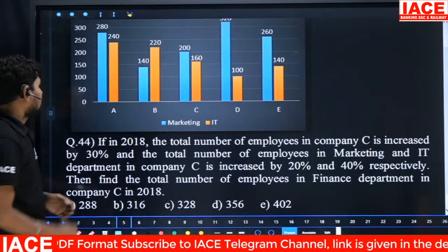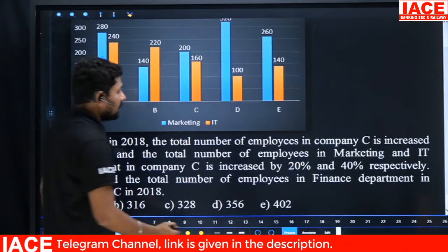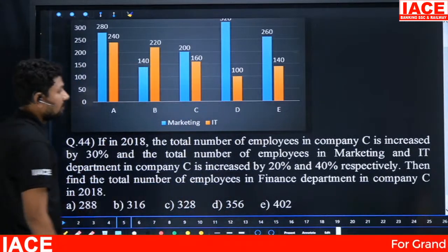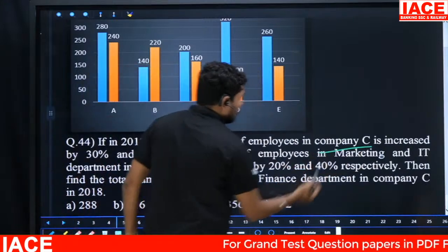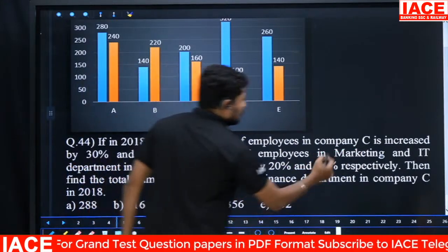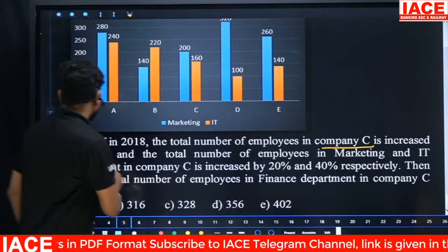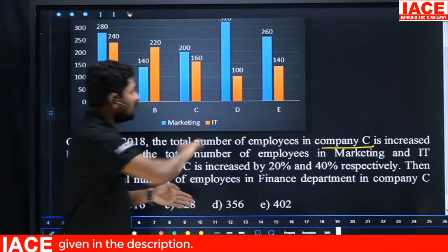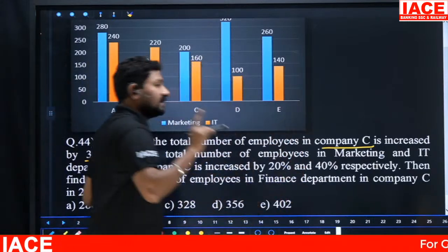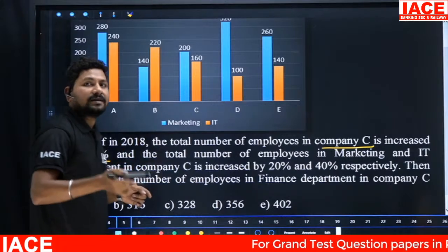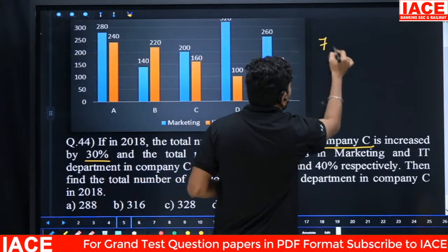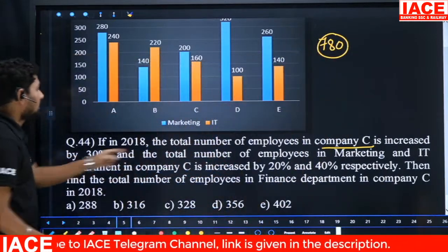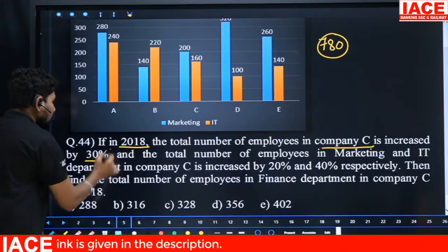Then 44th question. If in 2018 the total number of employees in company C is increased by 30%. So they are asking particularly for C now. C-wise they are increasing 30%. Overall every company contains an equal number of members, that is 600. 30% increase means 30% of 600: 10% is 60, so 30% is 180. Then total members is 780 in company C in 2018 after the increment of 30%.